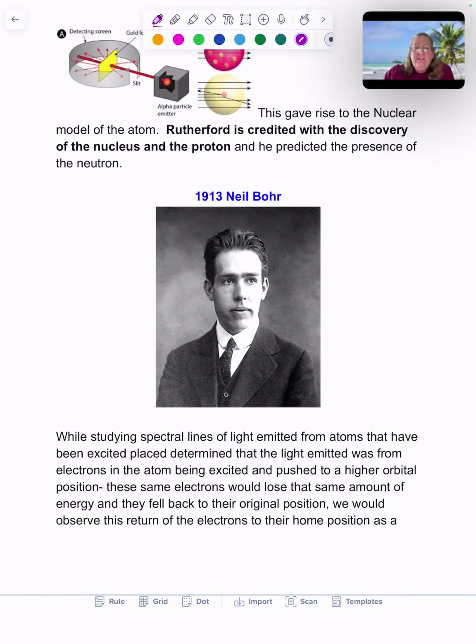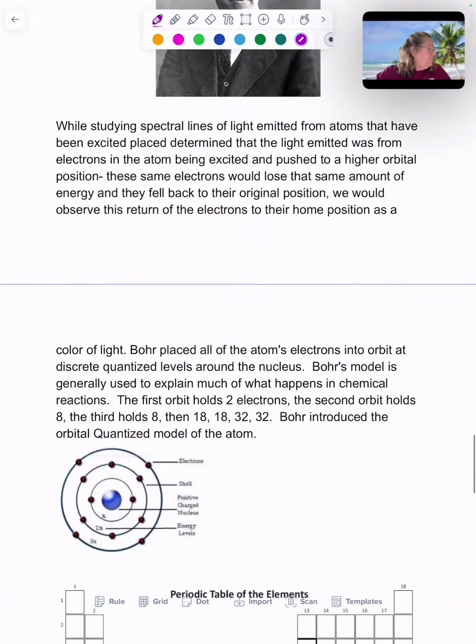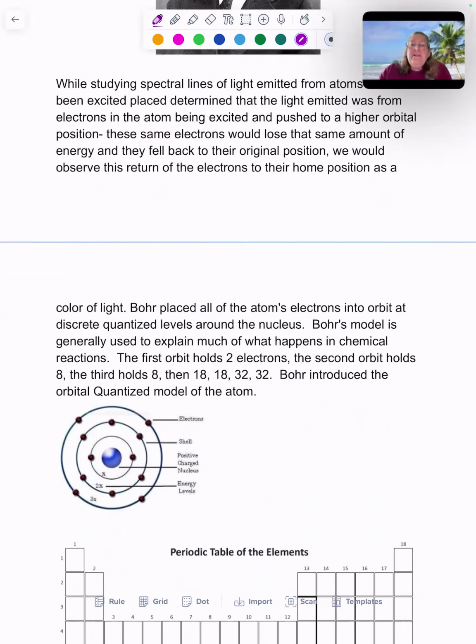And he realized that when atoms are excited, light could be emitted, and that was the electrons jumping up as they absorbed energy to a higher orbital position. And when the electrons fell back to their ground state, their home spot, they would release that same amount of energy. Okay. So Bohr put the electrons into orbit in discrete quantized energy levels, representing those colors of light. Not all the colors were visible. Some were in the infrared, some were in the ultraviolet.